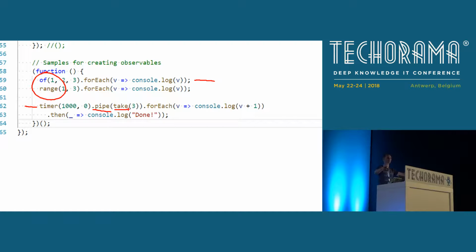I'm no longer interested. Things like filtering, a where clause. Things like projecting, a map function, where you can exchange one value with another value. All these things are available, and even way more interesting ones that I will show you at the end of this talk.